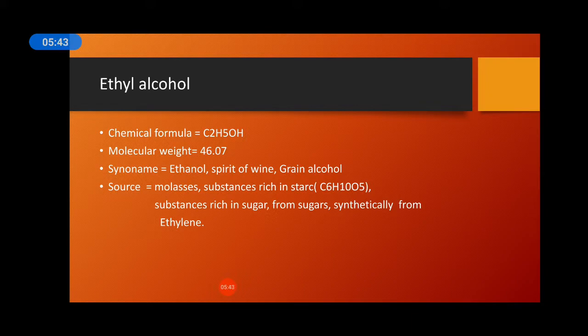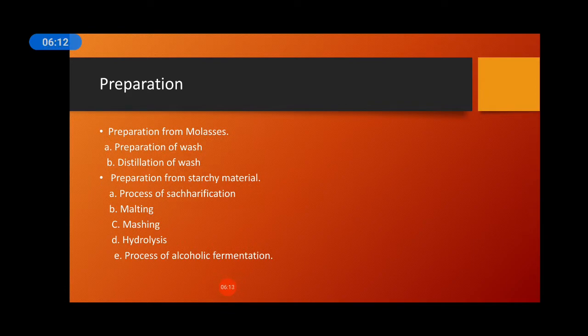So we can prepare ethyl alcohol from molasses, substances rich in starch, substances rich in sugar, from sugars, and synthetically from ethylene. You have to know at least one example of each. Like for substances rich in starch, you have to know at least potato, wheat, rice, any one. You can write any one. Next one is the preparation. We can prepare ethyl alcohol by two methods.